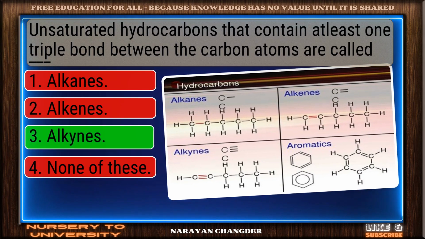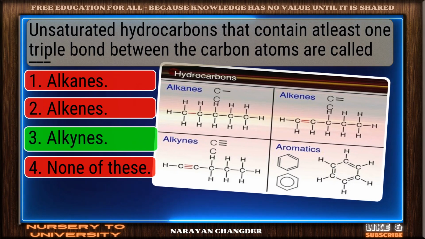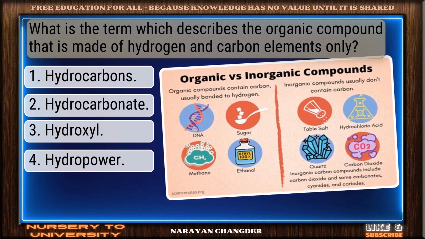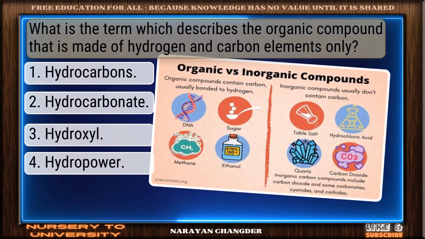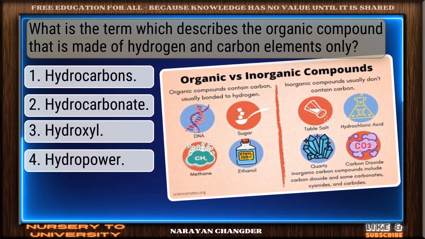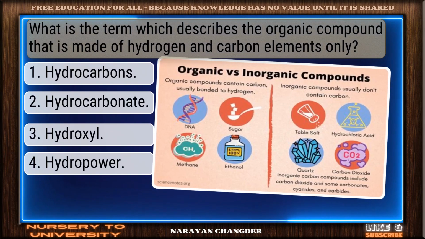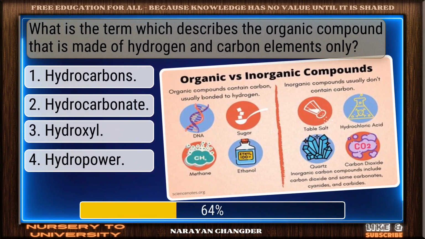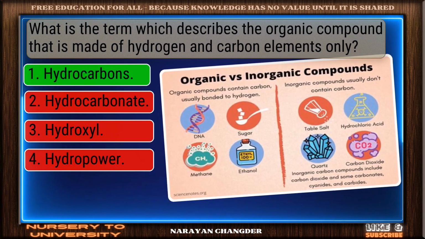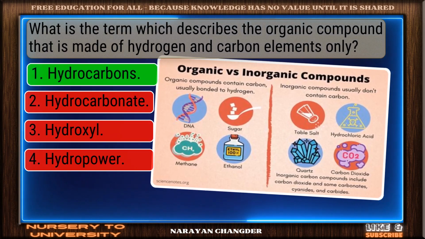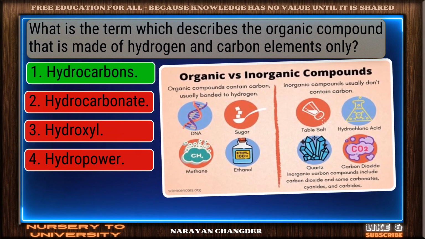Good thinking. Alkynes is the right answer. What is the term which describes the organic compound that is made of hydrogen and carbon elements only? Good job. Your answer, hydrocarbons, works well here.